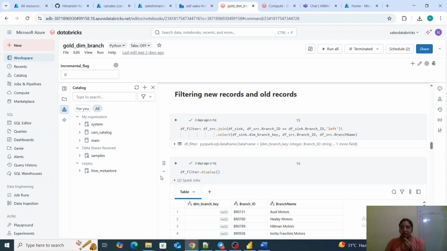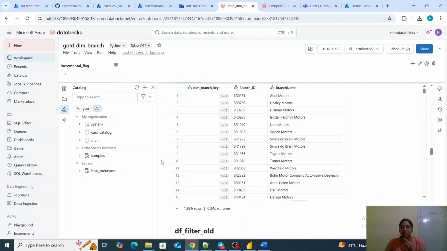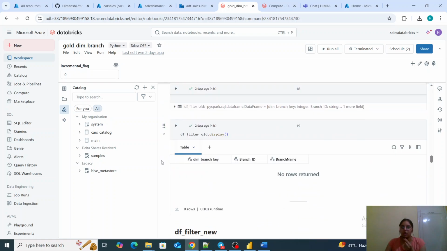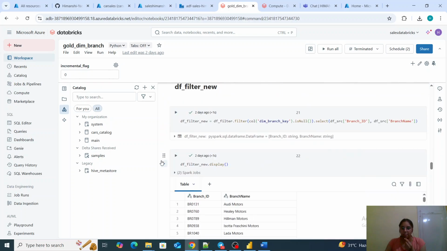And for the data load, whatever is the data from source and sink, where the source is nothing but our incremental data, and the sink is what already exists in our data warehouse, all those concepts are implemented to develop our surrogate keys.